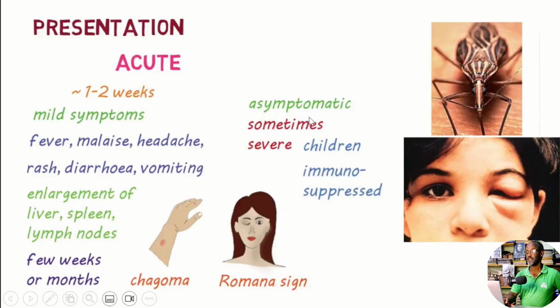The infection may be asymptomatic, and sometimes it could be severe, especially in children and in those with a weak immune system. The disease could be fatal. It's very serious. This is the American trypanosomiasis caused by Trypanosoma cruzi, and multi-organ, multi-system infection is caused by this parasite. It is lethal. It is fatal. It can kill.